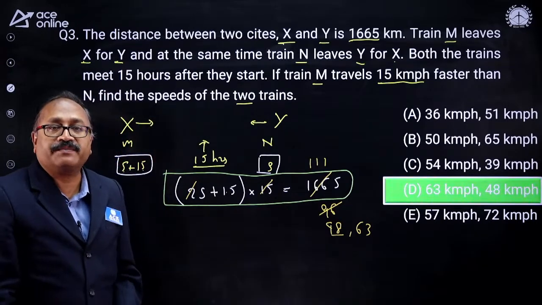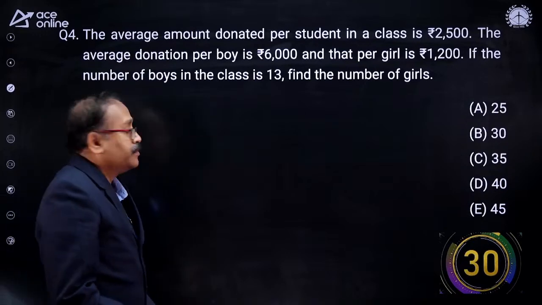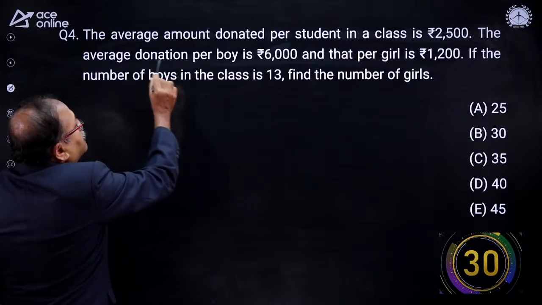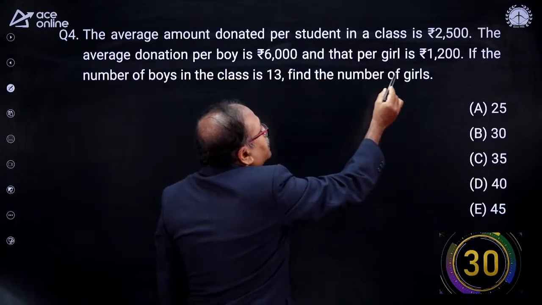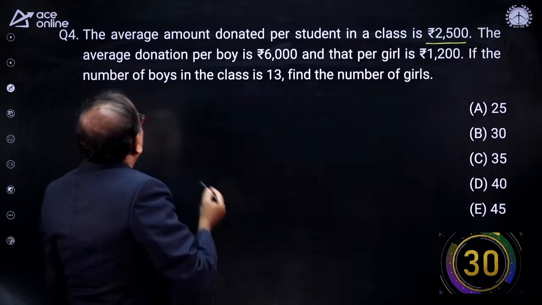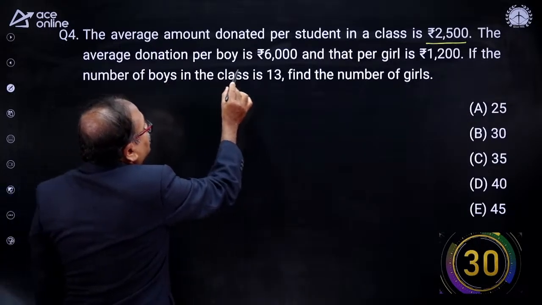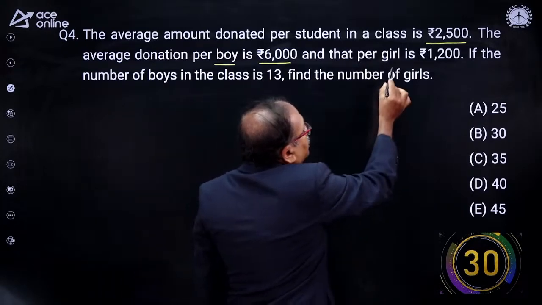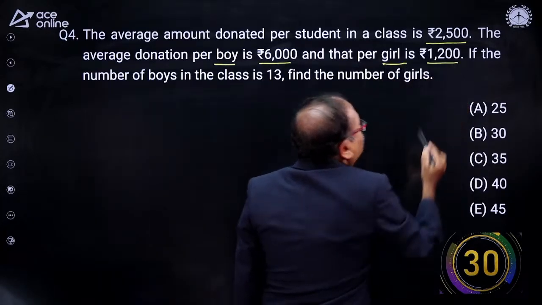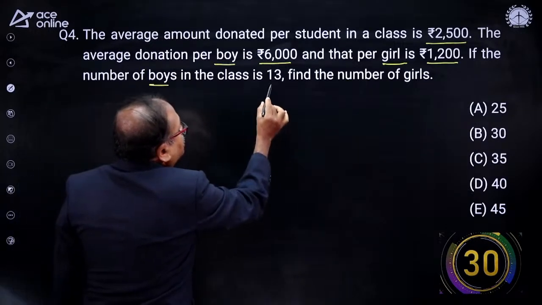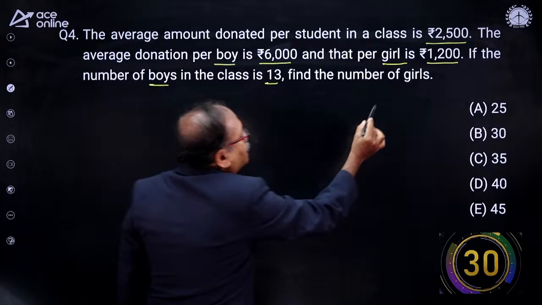Moving to the next question, my friends. Now let me read what the question is. The average amount donated by a student in a class is 2,500. The average donation per boy is rupees 6,000, and that per girl is rupees 1,200. If the number of boys in the class is 13, find the number of girls.